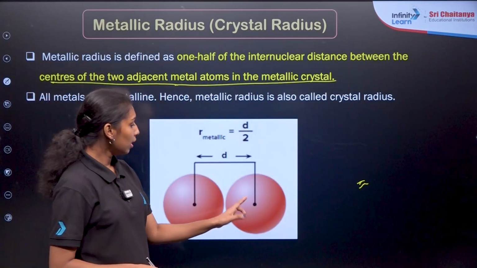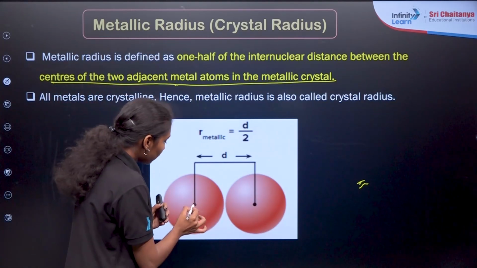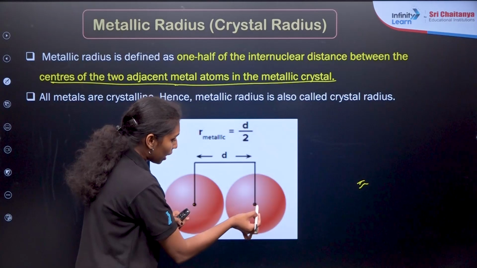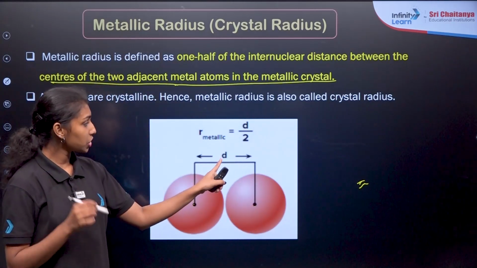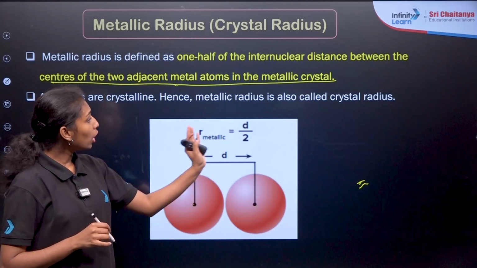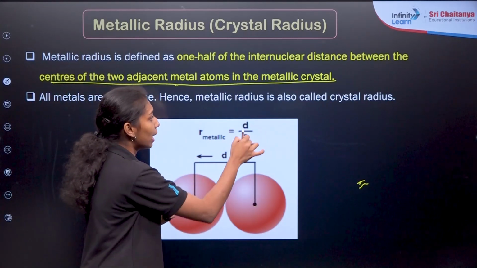It is applicable only in the case of metals. What you're observing here are two metals being compared. This is the nucleus of the first metal, this is the nucleus of another metal. The distance between them is represented as d here. The metallic radius will be half of this distance, which means it will be d by 2.